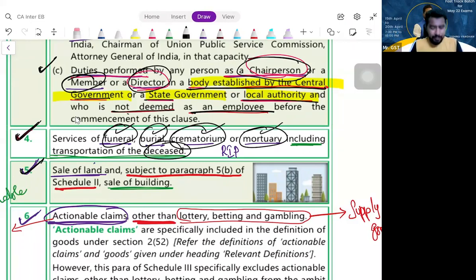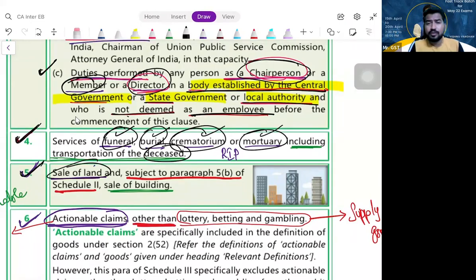Next, sale of land. Sale of land is neither SOG nor SOS, because it is immovable property. So they are giving a clarity, it is neither SOG nor SOS. But they said, subject to paragraph 5B of Schedule 2, sale of building is also not a supply. Sale of land is straight away not a supply, but sale of building is subject to paragraph 5B of Schedule 2. What is that? We have discussed, diamond apartments. Except in that case, remaining cases it is not a supply.